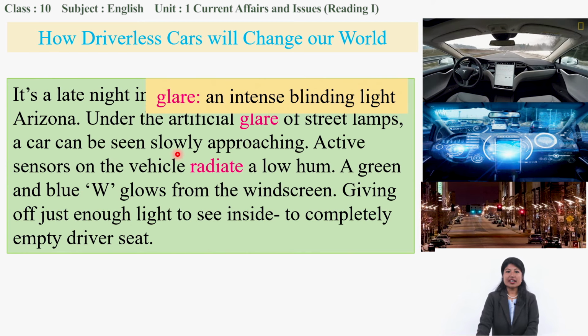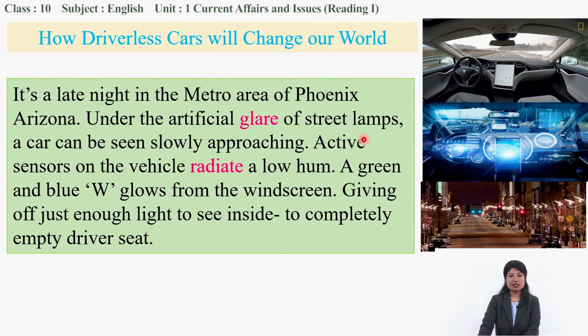A car can be slowly approaching. Okay, a car is approaching over there, coming over there, approaching, coming, the car is coming there. Active sensors on the vehicle, and the car is operated with the use of sensors. Okay, the use of sensors on the vehicle radiates a low hum.